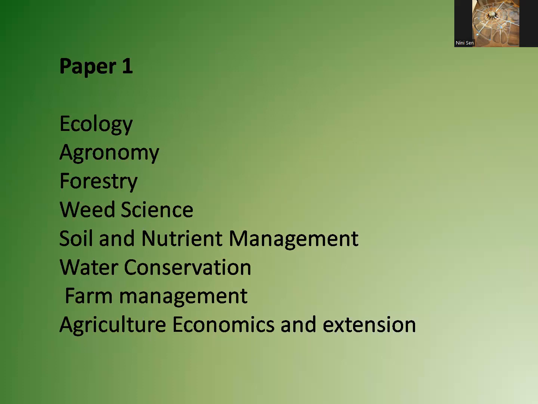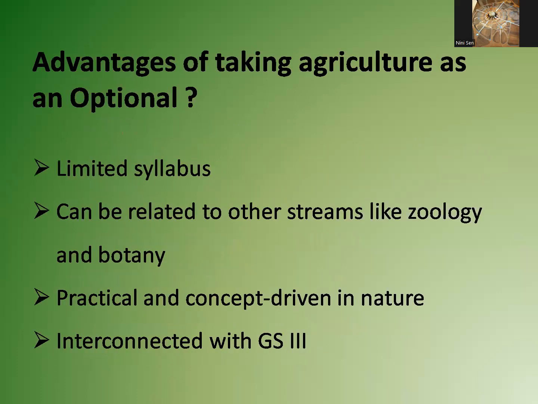Now, what is the advantage of taking agriculture as an optional? The first thing is, if you go by volume, you will realize that this subject has a very limited syllabus as compared to any other subject. In the next slides, we are going to see how many books we have to follow, and you will find that they are very limited.